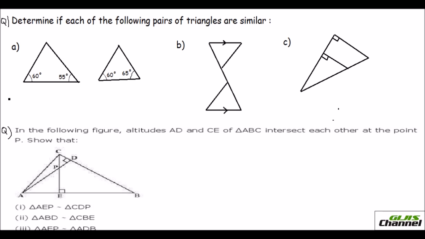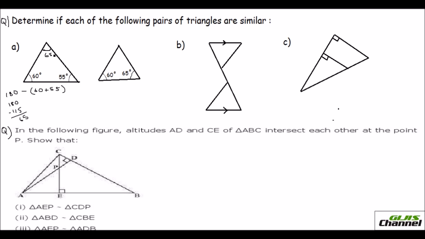So 60 plus 65 is 115. So 180 take away 115, how much do you get? 65, right? So this angle, we have got as 65.